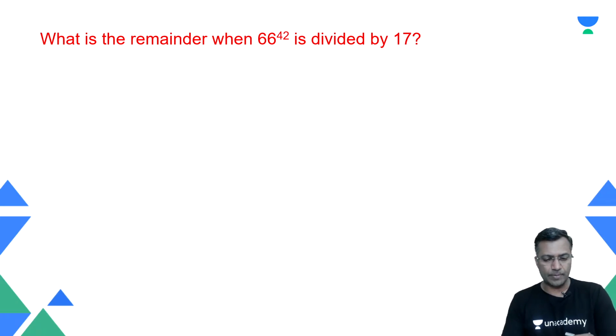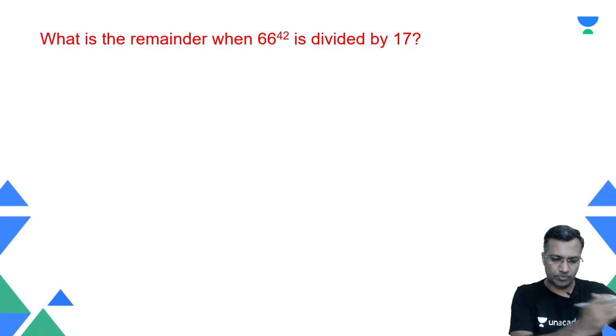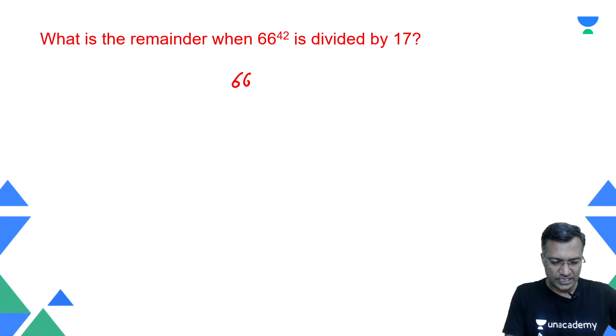What is the remainder when this is divided by 17? Again, very similar to one of the previous questions we did. You don't see the preferred remainder right in the beginning.